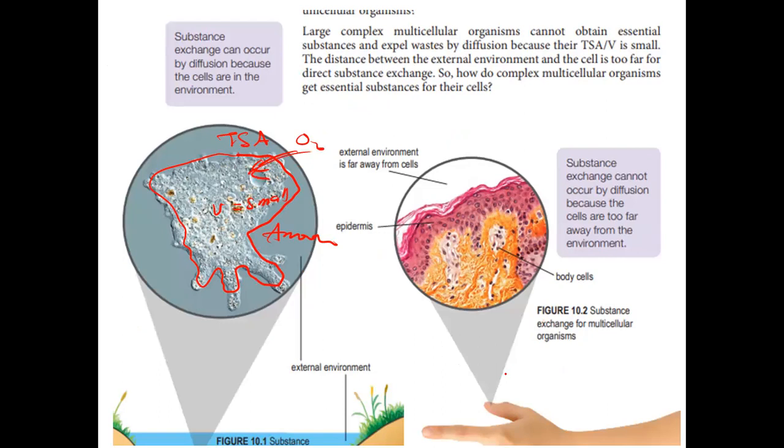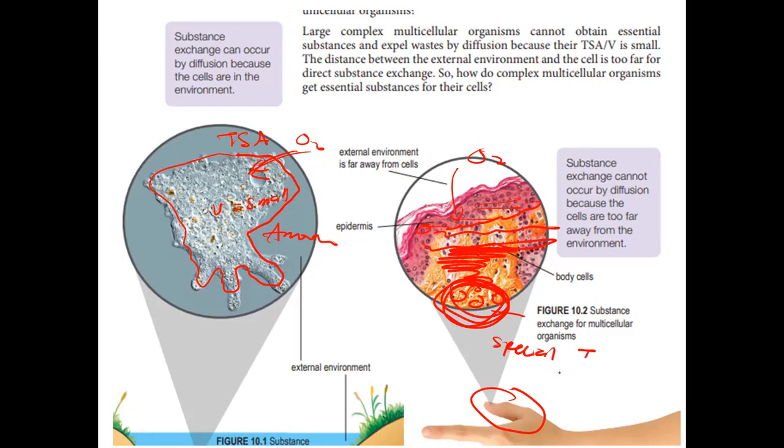But if you compare to kulit, this is your skin. Untuk sampai dekat sel dekat bawah ni, the oxygen have to go through lots of cell. Sini pun ada sel, sini pun ada sel, sini pun ada sel. So sangat-sangat banyak sel. So it takes time for the oxygen to reach the bottom, the cell yang berada dekat bottom part. Okay, so it takes time. Mungkin tahun depan baru sampai. Okay, so therefore human we need special transport system, which ada dua tadi, circulatory system dan lymphatic system.